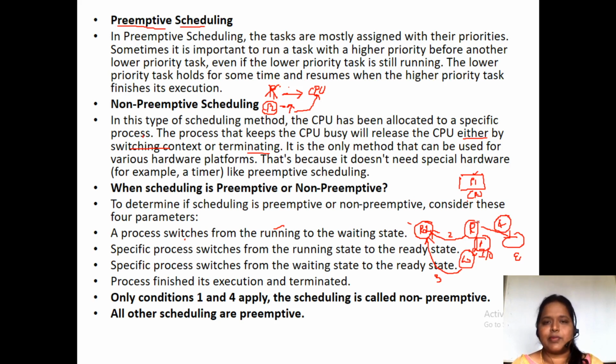When a process completes its task, we can't force the process to stay; it automatically exits. In case 1, when the process is running and wants to wait for an IO, we can't forcibly make it stay in the running state; we keep the process in the waiting state. So these two are non-preemptive. The preemptive ones are where we can take a process from running state to the ready state, and from waiting state to the ready state. So these are the two different scheduling types, preemption and non-preemption.